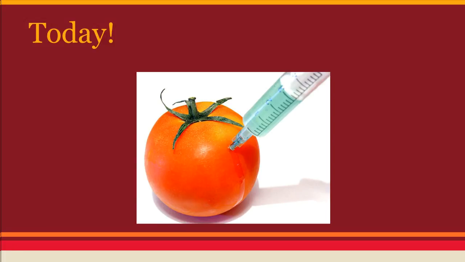The example you're going to see in your video is of strawberries. Usually strawberries need to grow in rather warm places, but they started to grow strawberries in cold places by injecting the strawberry seeds with genes from a fish, actually, that lives in cold water. Some people do not like to grow genetically modified organisms because they say it's messing with the natural order of things. It's not natural. It's not what would actually occur on its own. But you'll see that a lot of foods now are genetically modified.